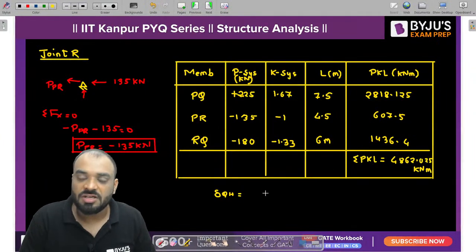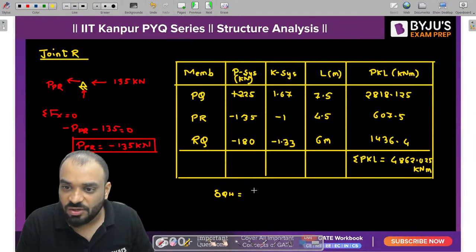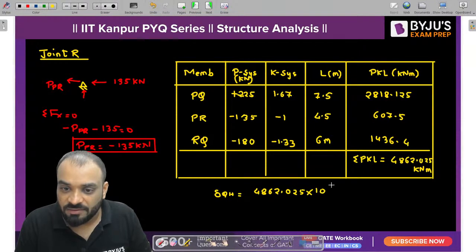Now you know, guys, what is the value of delta QH? It is nothing but summation PKL upon AE. So what is the value of PKL? It is 4862.025, then multiply by 10 raised to power 6, so that it is converted into Newton mm.